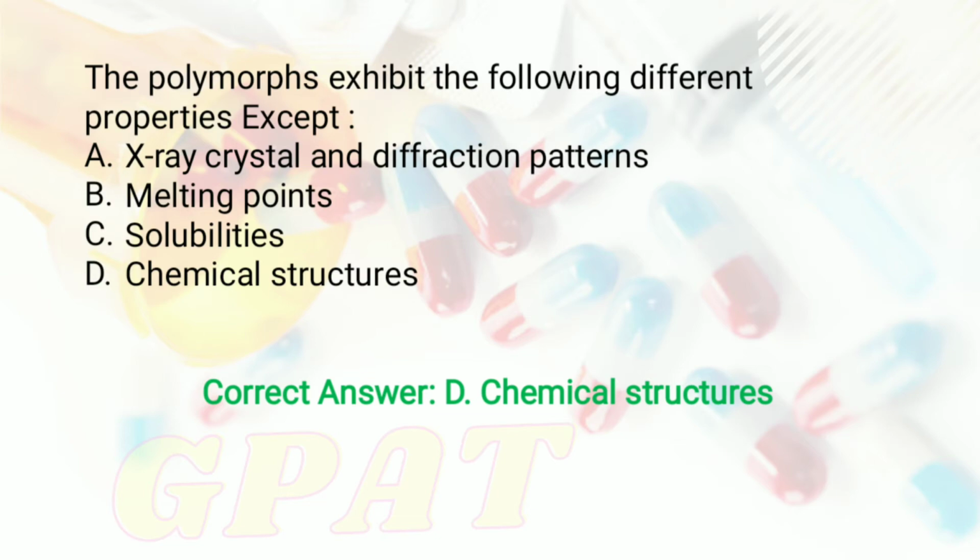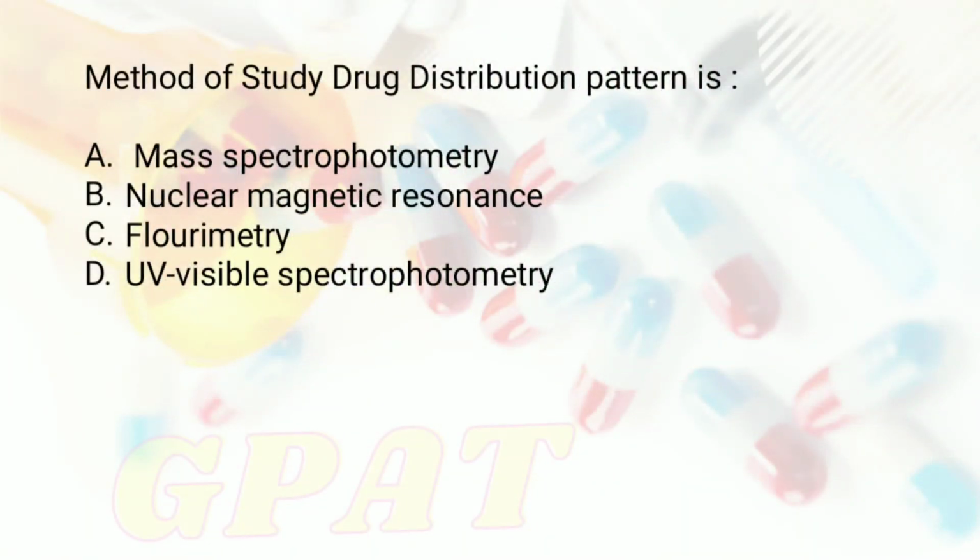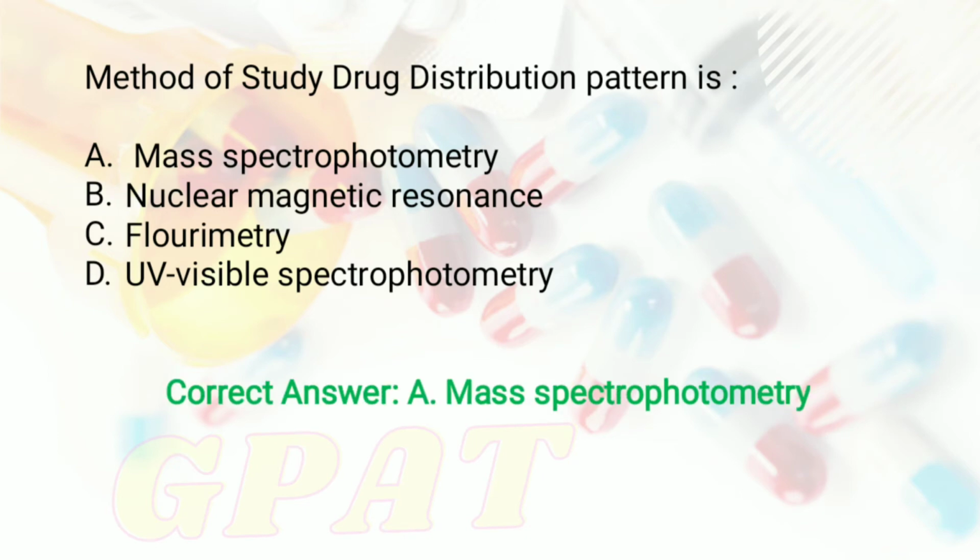Okay, moving to the next question. The question is, method of study of drug distribution pattern is, and the options were A, mass spectroscopy, B, nuclear magnetic resonance, option number C, that is fluorimetry, and option number D, UV visible spectrometry. So students, right answer is option number A, that is mass spectrometry.